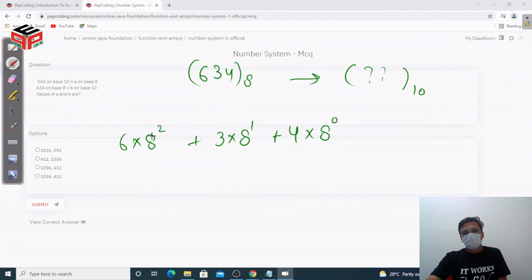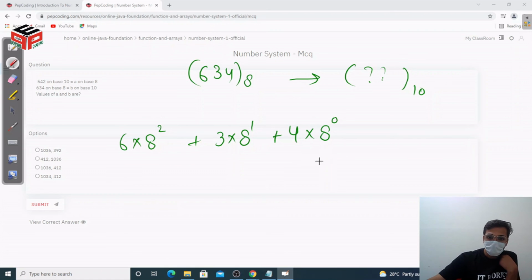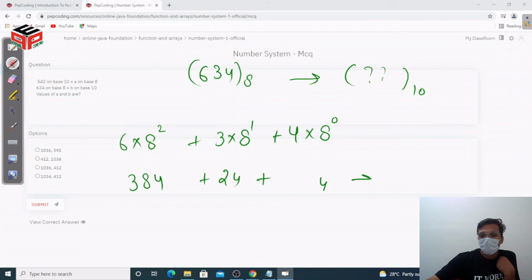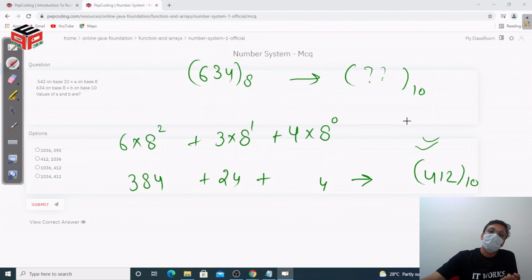When we multiply each digit by its place value, we get our answer as 4, 24, and 384. So our output is going to be 412 in base 10. That is how all conversions take place in number systems. All these things are going to help us in solving the next question.